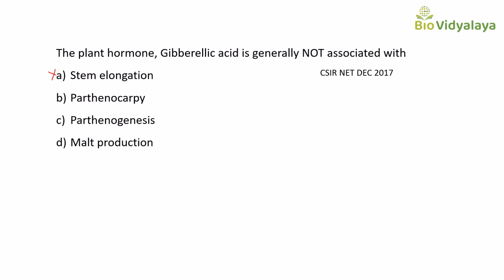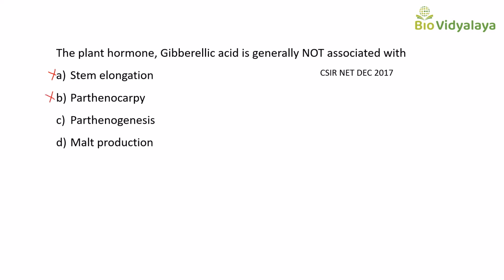Parthenocarpy means the natural or artificially induced production of fruit without fertilization of ovules. That means the fruit is seedless. So seedless fruit production is called parthenocarpy. Okay, so this is the function of gibberellic acid. So this is also not correct.